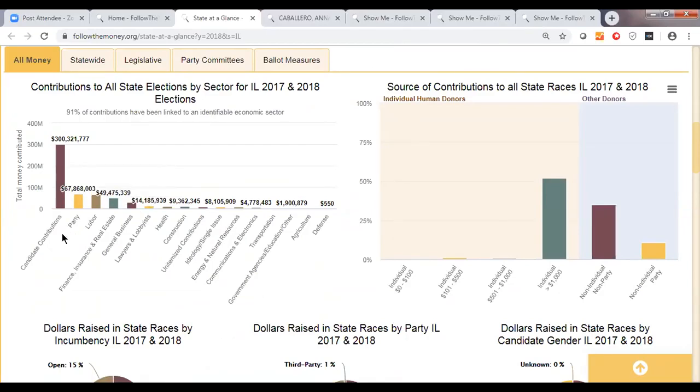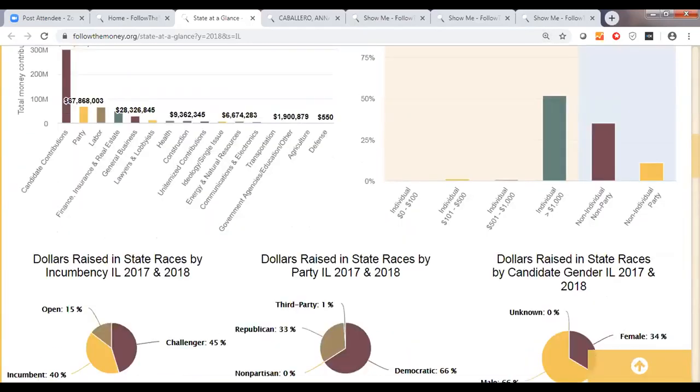For those of you who might be familiar with the gubernatorial race in 2018, Bruce Rauner and J.B. Pritzker faced off against each other in a self-funding titanic battle where they were just pouring money into their own campaigns. It was something interesting to see. We can see then that this plays out in the contributions from individuals over $1,000. That makes up a pretty high percentage of the money that was raised in Illinois in this election cycle.